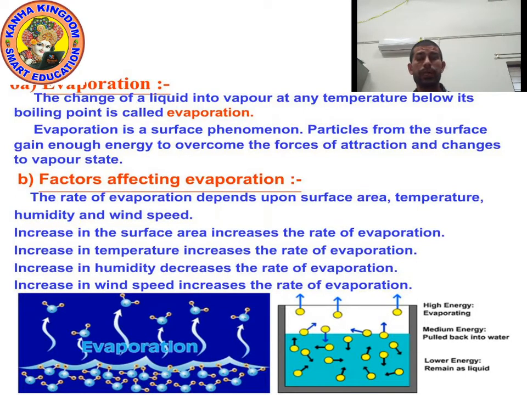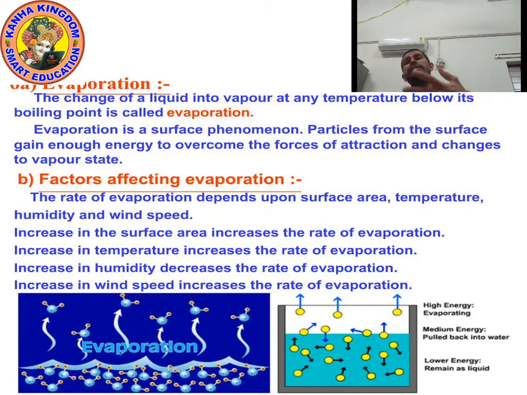Evaporation is a surface phenomenon. What is the meaning of that? The meaning is that the water on the surface starts to evaporate, while the remaining water stays the same. But in case of boiling, the temperature of the whole water increases. So evaporation is a surface phenomenon.